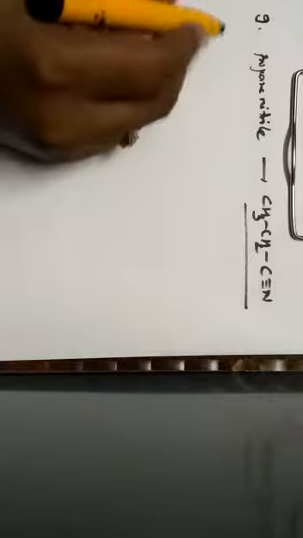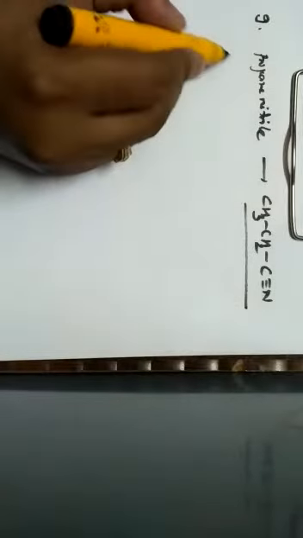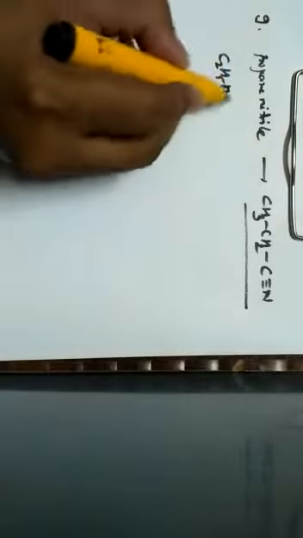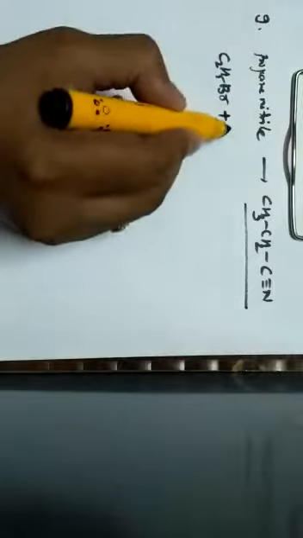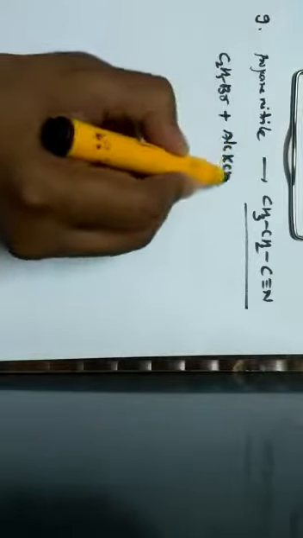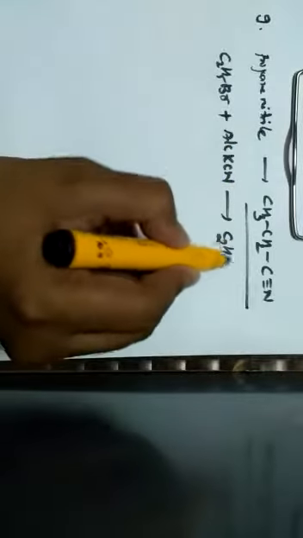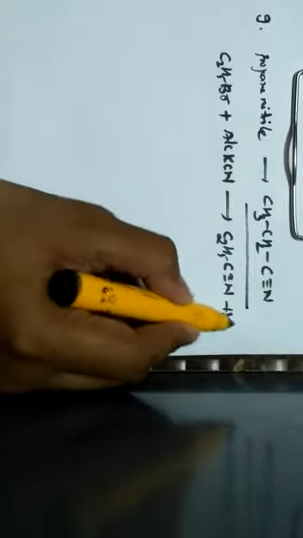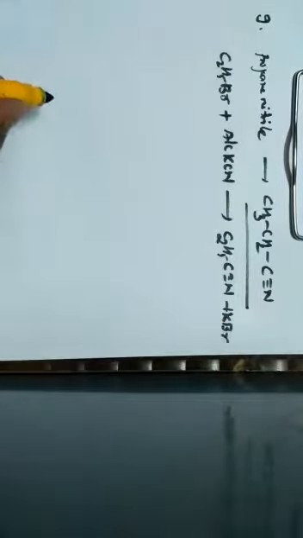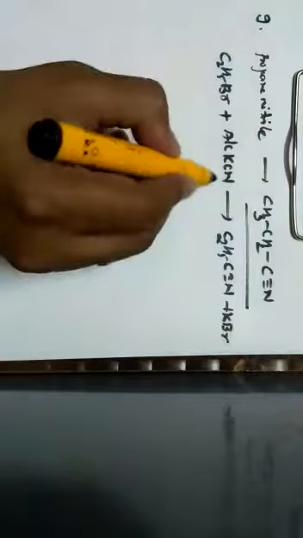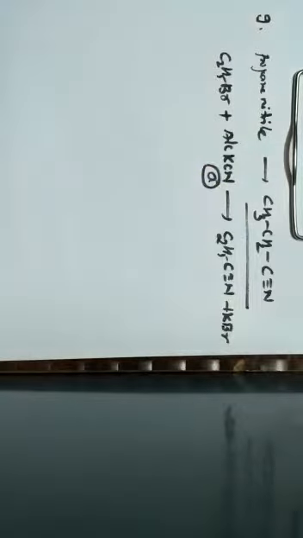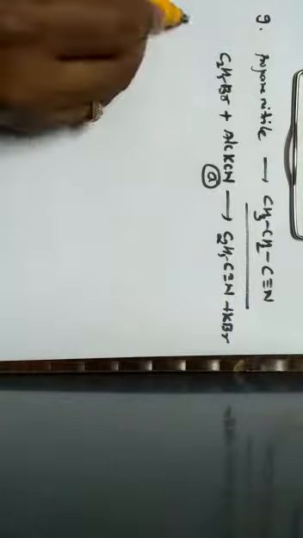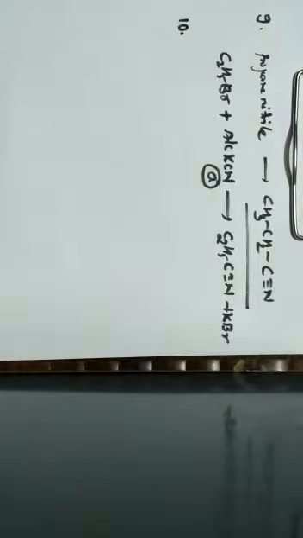So here, when ethyl bromide, that is C2H5Br, is made to react with alcoholic KCN, we are going to get propane nitrile along with the formation of KBr. Hence, the correct option for the question is option A, that is ethyl bromide along with alcoholic KCN. Next one, question number 10.